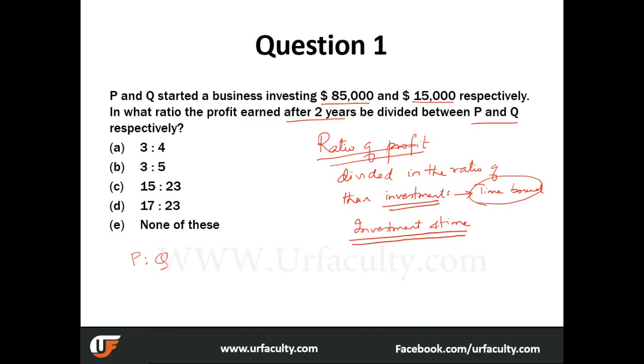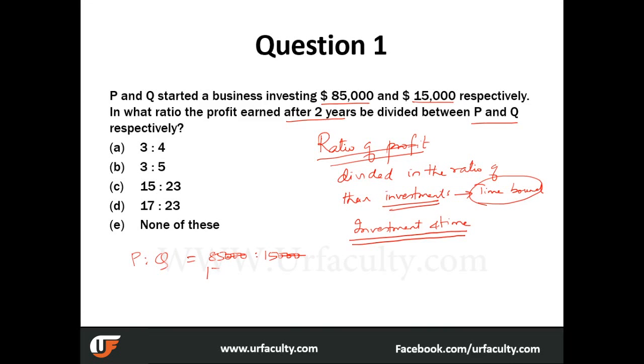The ratio of amount invested by P and Q, P is to Q, is equal to what? 85,000 is to 15,000, right? So they have invested in the ratio of 85 is to 15. If you divide by 5, it is 17 is to 3.